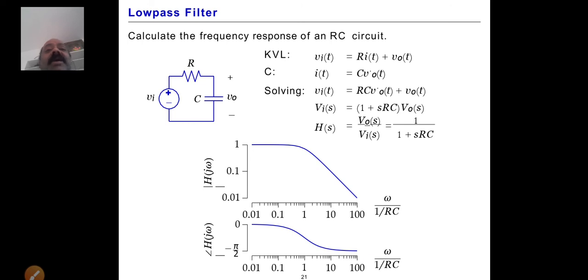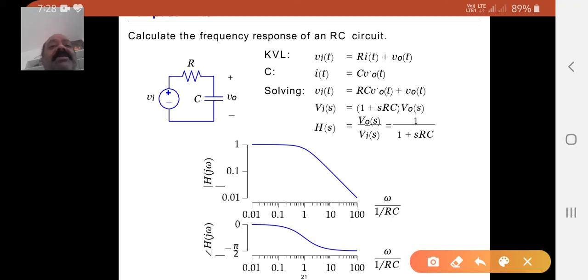So applying voltage, Vi of t is equivalent to R i of t plus V naught of t, while the same current passes through both.